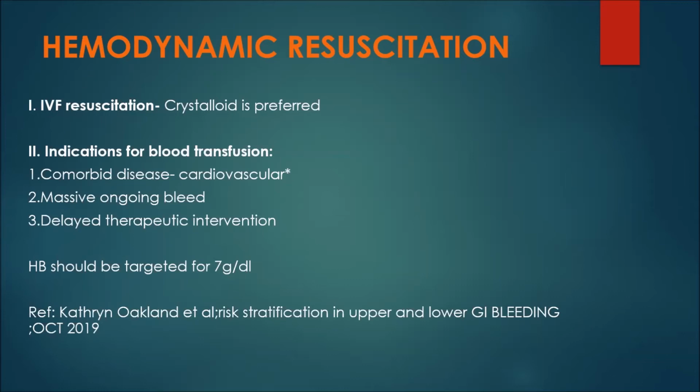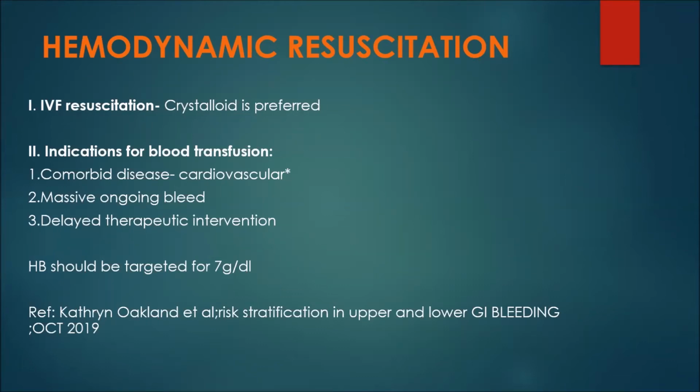You are saying hemoglobin should be targeted at 7 gram per dL. Is it true for all cases? When the patient has comorbid conditions like cardiovascular disease, or if massive ongoing bleeding is there, the target is higher. In a lower risk, non-cardiac group, you can have a lower threshold of up to 7 grams.